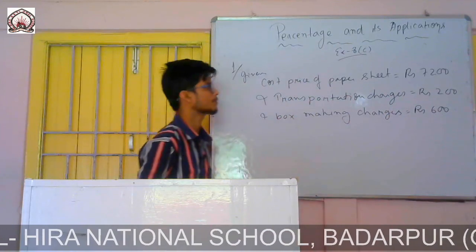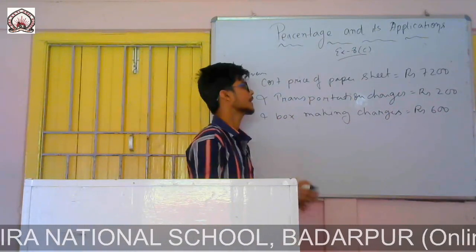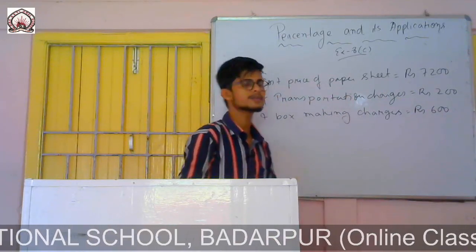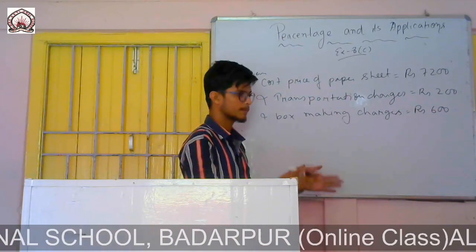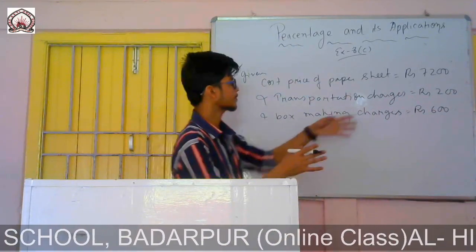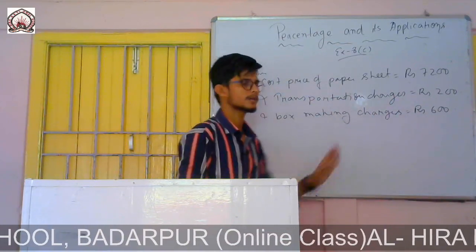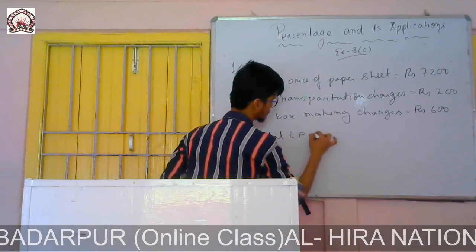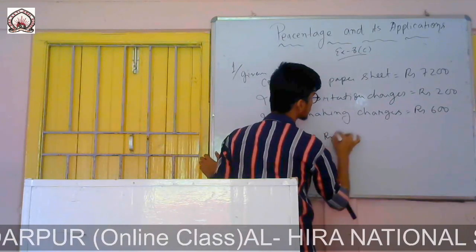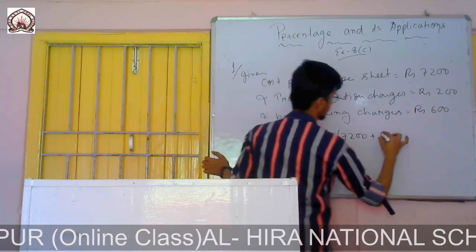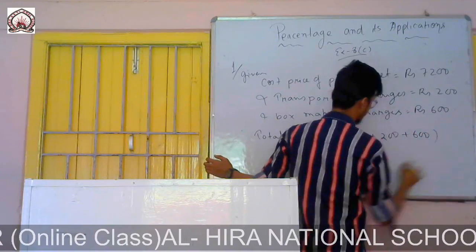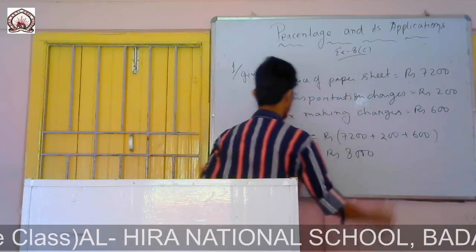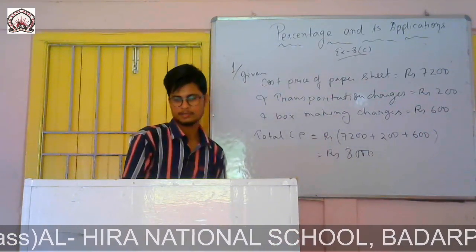First of all he bought the paper for 7,200, then while bringing it he faced transportation charges equal to rupees 200. Then to make boxes from that paper, he spent rupees 600. So this will be the total cost price. Therefore total CP, cost price, is equal to rupees 7,200 plus 200 plus 600, which is 8,000. So this is the total cost price.